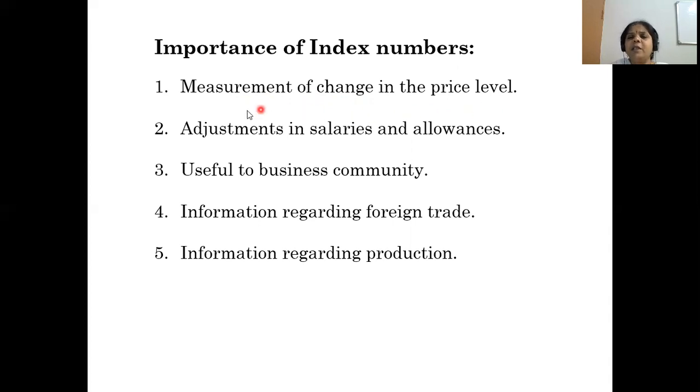If you take any example, for instance iron or cement or gold or silver or rice or pulses or oil items, whatever items you take, compared to 10 or 15 years ago, the price is huge, is it not? We have to measure how much prices have increased compared to 10 or 15 years back. What is the present price level? If you take petrol or diesel prices also, we can measure that with the help of index number.